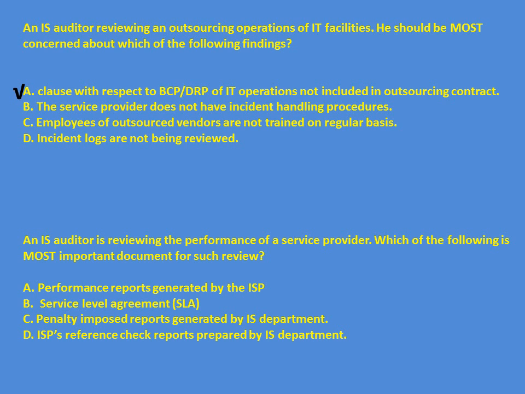Next question. An IS auditor is reviewing the performance of a service provider. Which of the following is the most important document for such a review? Performance report generated by the ISP, service level agreement, penalty imposed, or ISP reference check. The important document is the service level agreement. Unless the auditor reviews the service level agreement, he will not be able to judge the performance or the penalty imposed. ISP reference checks will not be relevant here. So the answer here will be service level agreement.